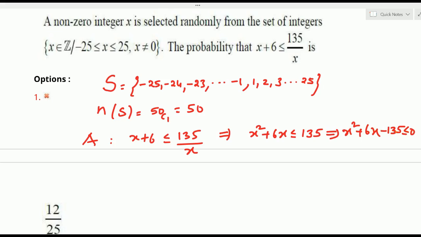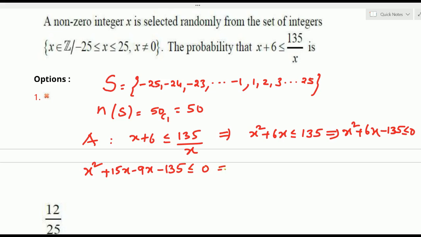You know this is a quadratic inequation. 135 is there, in the middle 6 is there. We can take the factorization of this: x squared, plus 135, minus 135. 135 is 135 into 1. Then for factorization we collect the middle one: 15 nines are 135, and 15 minus 9 is 6. So we write x squared plus 15x minus 9x minus 135 less than equals to 0.